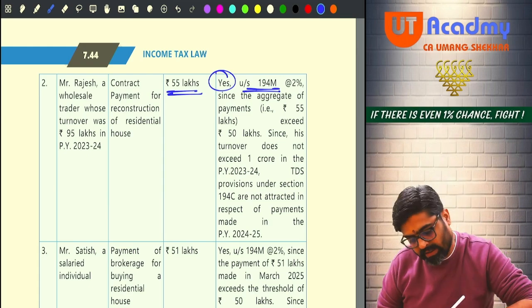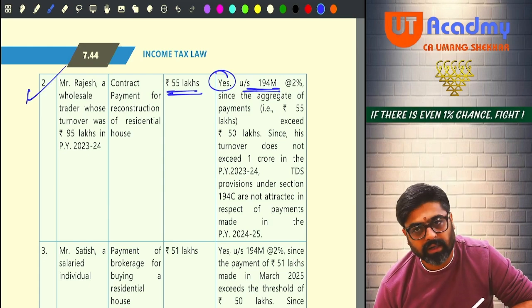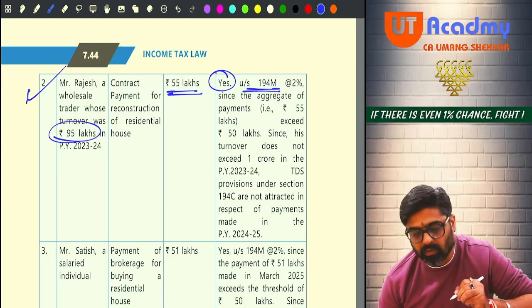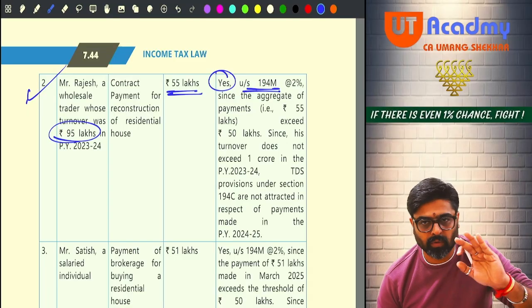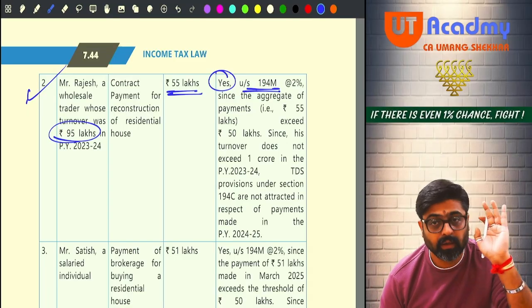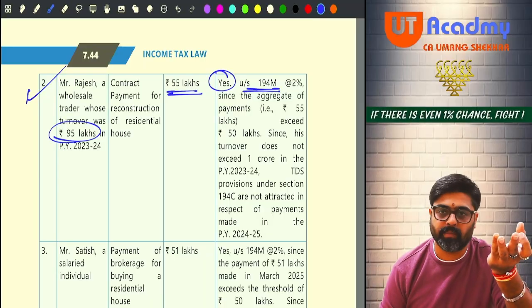Okay, so Rajesh is an individual whose last year turnover was not more than 1 CR. So definitely he is not going to get covered by 194C, but he can be covered by 194M.